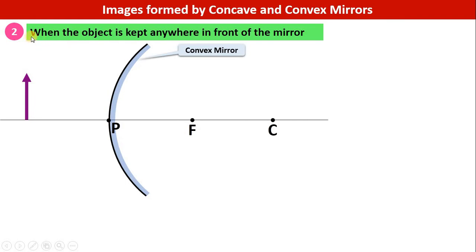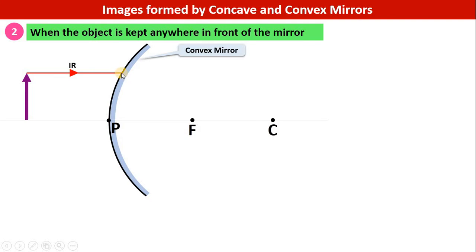In the second case, we see when the object is kept anywhere in front of the mirror, just keep it anywhere in front of the mirror and apply the rules of ray tracing. First, a light ray from the object parallel to the principal axis is incident on the mirror. Then how will it reflect?